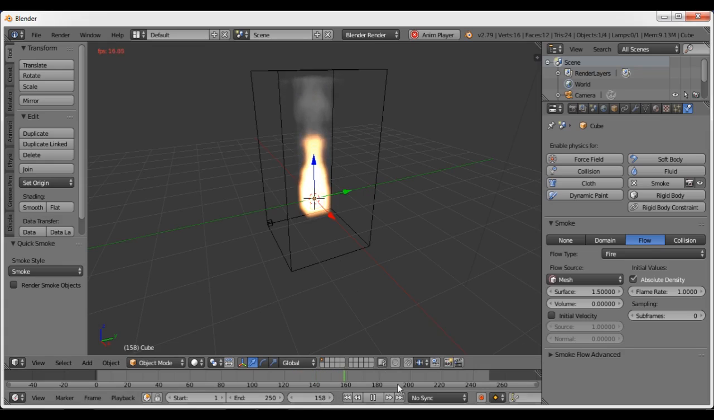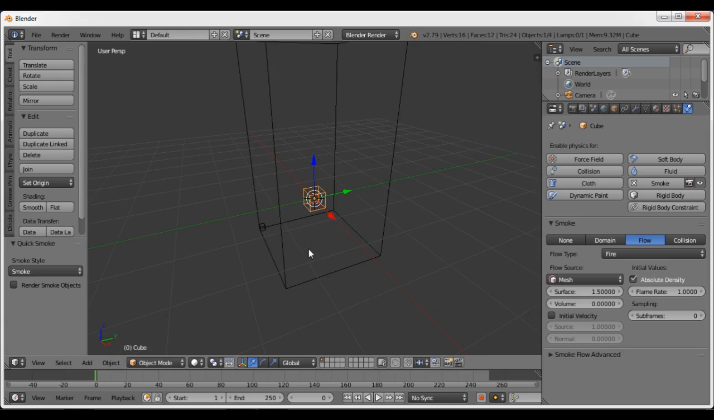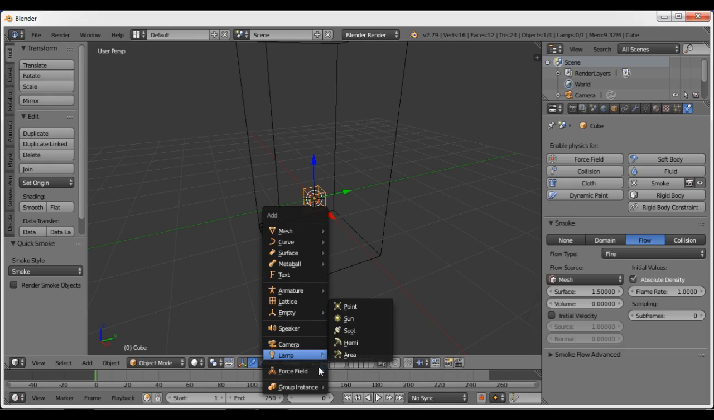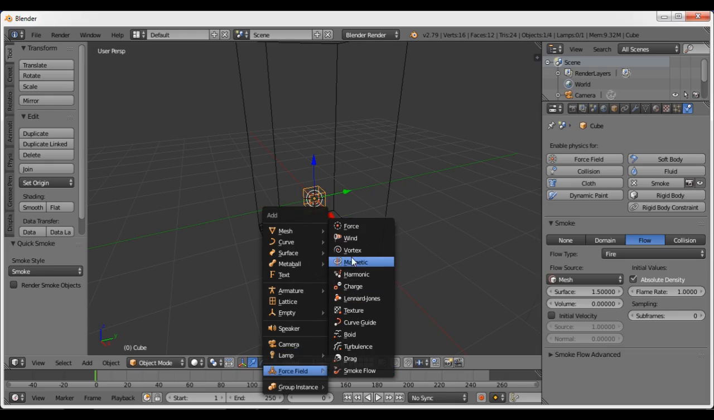This is a simple fire simulation, but we are making a fire tornado. Now press Shift A to insert a vortex. Go to Force Field and you will find Vortex.